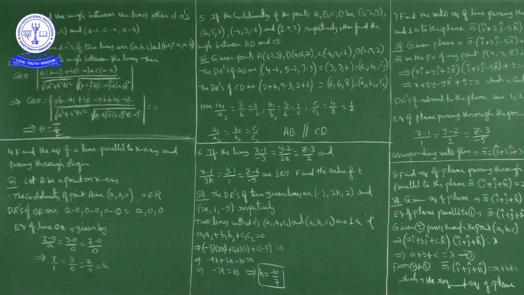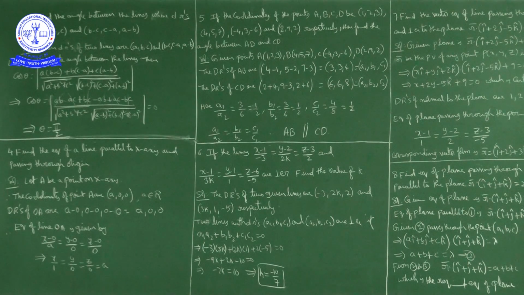Okay, next question. Question number 5. If the coordinates of the points A, B, C, D are 1, 2, 3, 4, 5, 7, minus 4, 3, minus 6 and 2, 9, 2. The coordinates of the points are: A is 1, 2, 3, B is 4, 5, 7, C is minus 4, 3, minus 6 and D is 2, 9, 2.